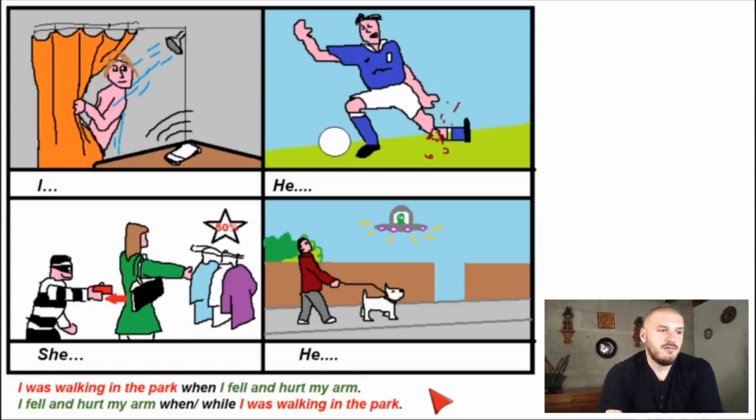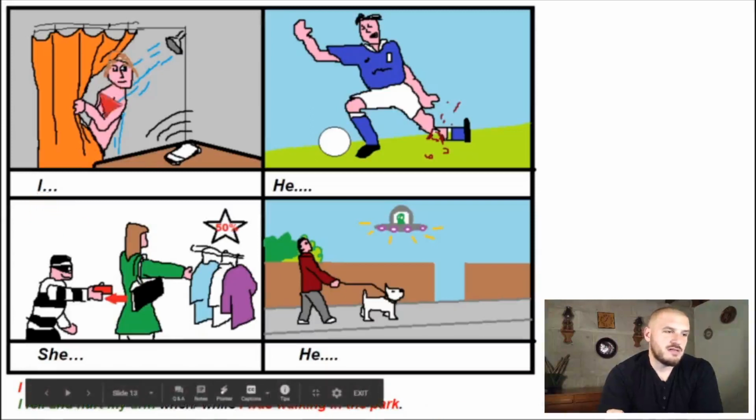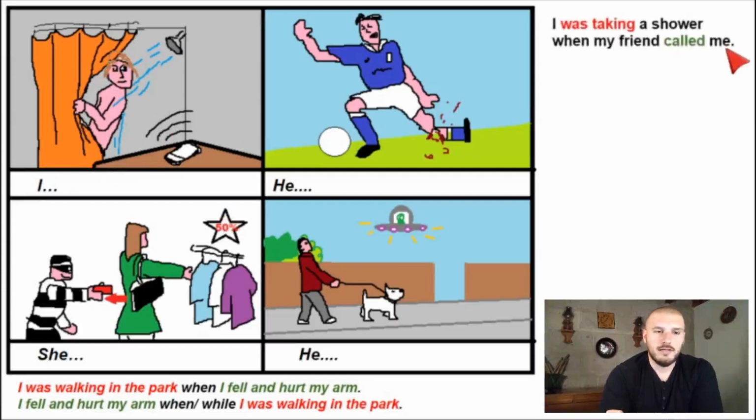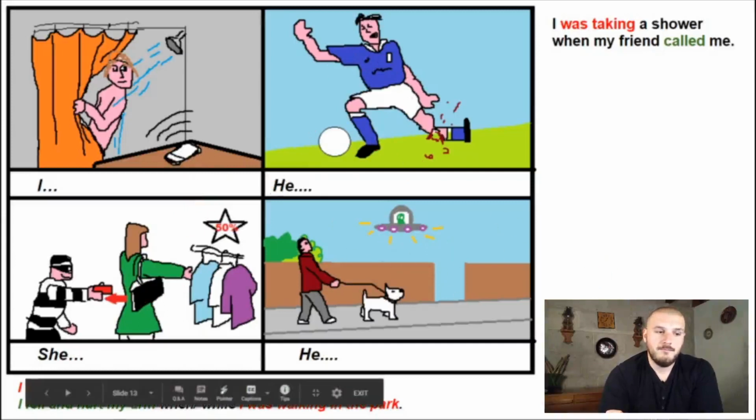Okay, so have a look. The first picture, there's a guy, he's in a shower. The pronoun that I've asked you to use is I. So imagine that you're this guy. I was, ¿qué hacía él cuando algo más pasó? Example, I was taking a shower when my friend called me, okay? So he was taking a shower when an interruption happened. I'm going to give you some seconds to stop the video and you can complete the examples for this picture, and this picture down here. Okay? 3, 2, 1, here are the answers.